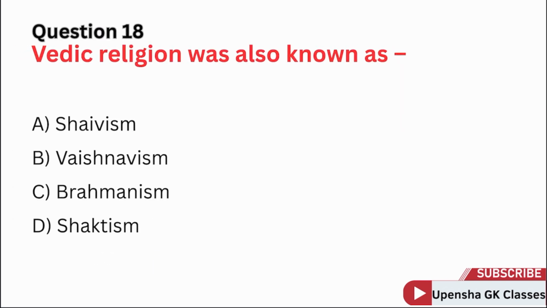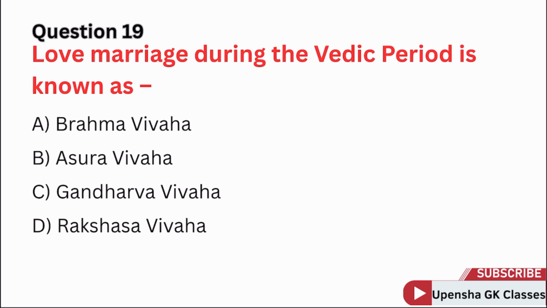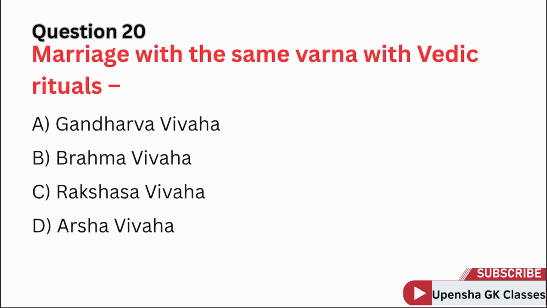Question 18. Vedic religion was also known as. Correct answer option C. Brahmanism. Question 19. Love marriage during the Vedic period is known as. Correct answer option C. Gandharv Vivah. Question 20. Marriage with the same Varna with Vedic rituals. Correct answer option B. Brahma Vivah.